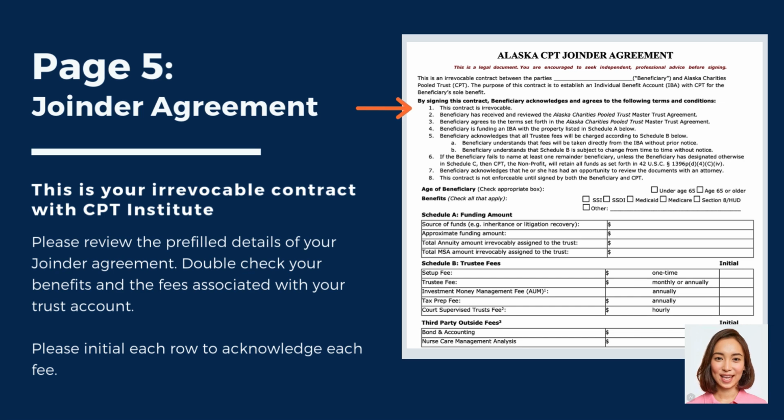The Schedule A Funding Amount section is the funding details outlining the initial amount that will be added to your trust account. The Schedule B Trustee Fees section outlines the fees associated with administering your trust account. These fees will be directly charged to the account. The third-party fees section are determined by the specifics of your case. Your attorney or representative has already arranged these services to settle your case. Please initial each row to acknowledge the fees, as this will determine your pricing should you opt in for these services in the future.